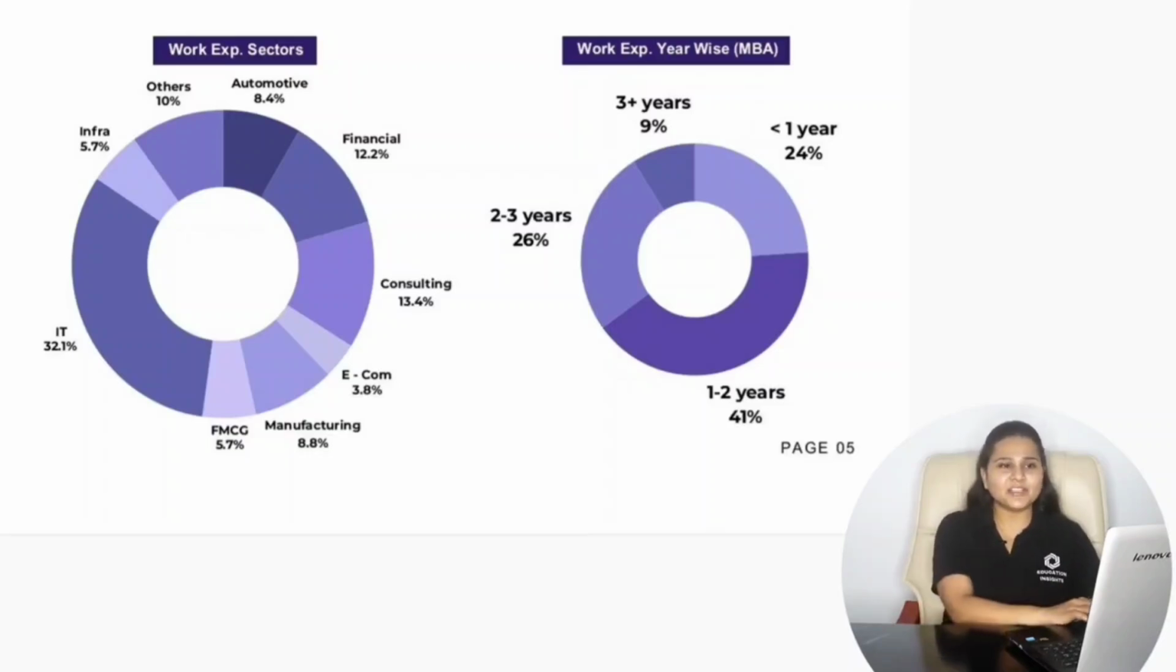If we consider the work experience year wise, then 24% candidates have work experience of less than 1 year. Then 41% candidates have work experience ranging between 1 to 2 years. Then 26% candidates have work experience ranging between 2 to 3 years. And 9% candidates have work experience above 3 years.